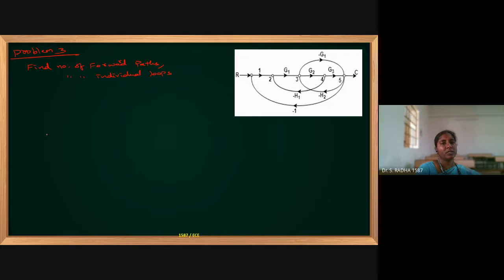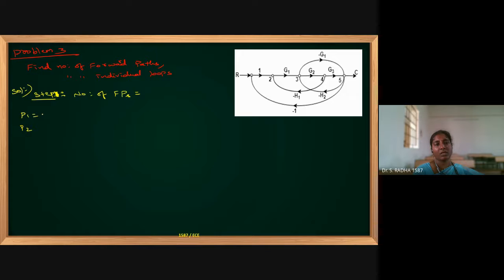Now, without drawing the diagram, coming to the solution, step 1, I am going to find the number of forward paths. How many? I will write P1, P2 like that. I will just make the product of gains. You know how to draw the diagram.